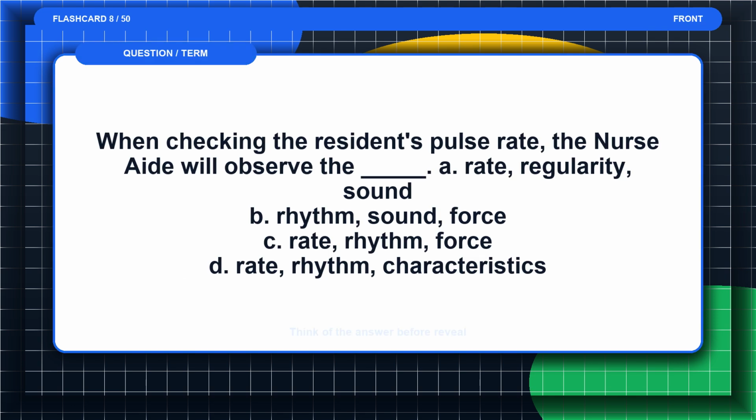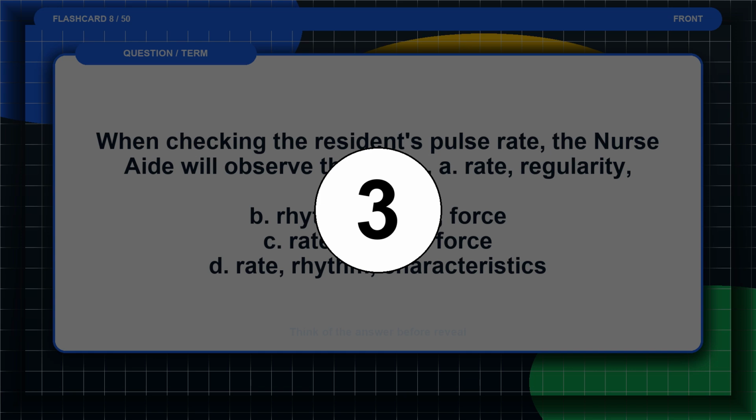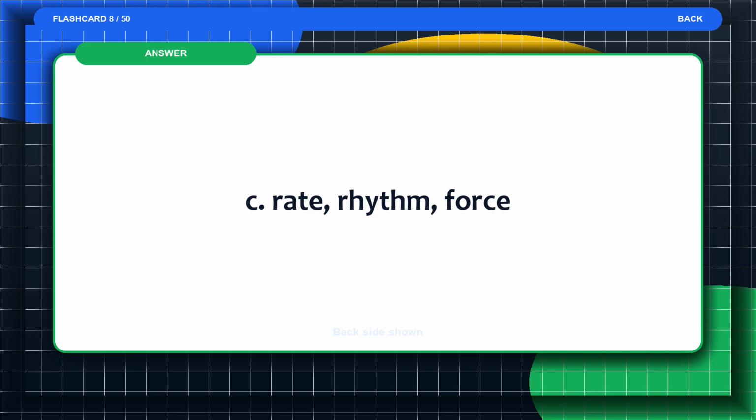Flashcard 8. When checking the resident's pulse rate, the nurse aide will observe the blank. A. Rate, regularity, sound. B. Rhythm, sound, force. C. Rate, rhythm, force. D. Rate, rhythm, characteristics. Think of the answer before the reveal. The answer is C. Rate, rhythm, force.